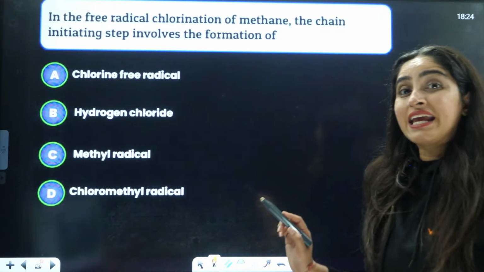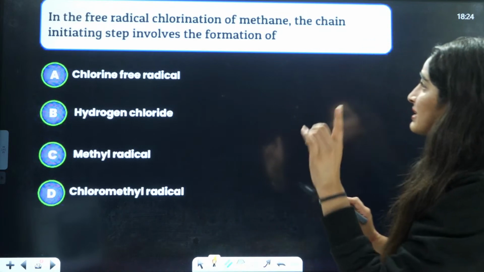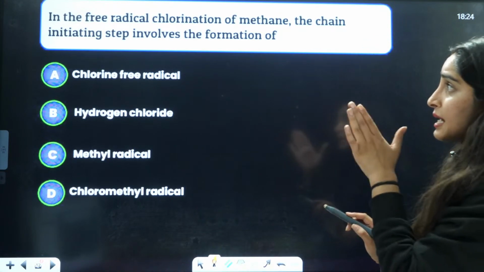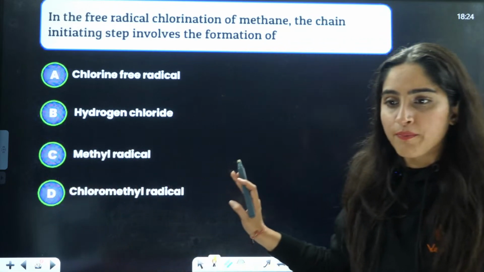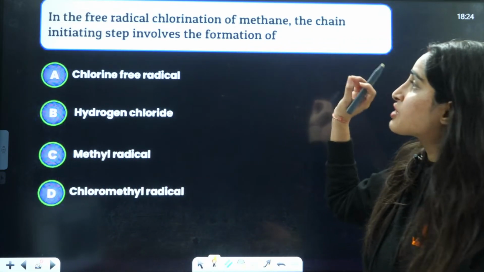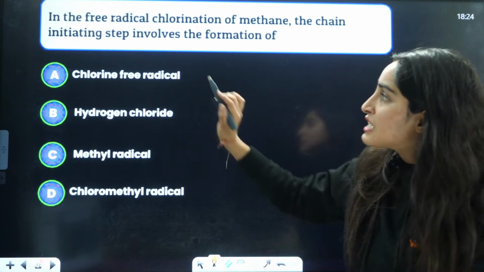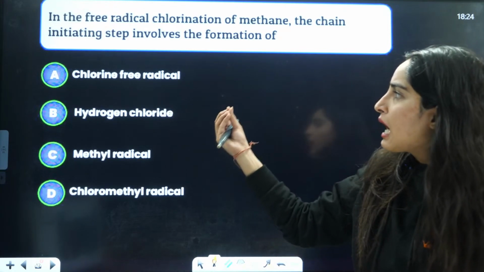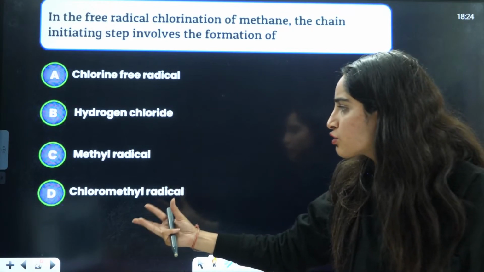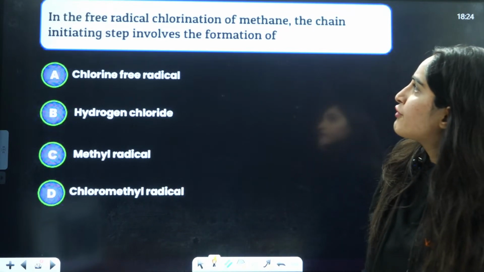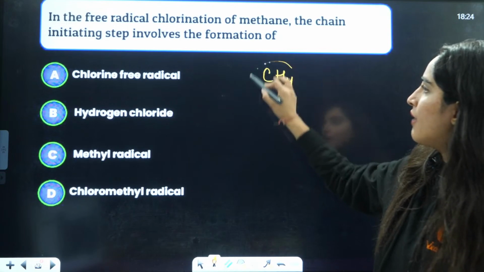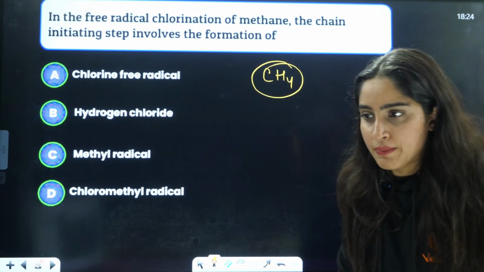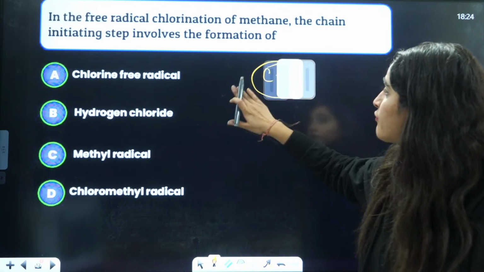Next is free radical chlorination. Now we are talking about free radical chlorination of methane. The chain initiation step involves the following. Very, very simple question, guys. The options are chlorine free radical, hydrogen chloride, methyl radical, chloromethyl radical. With CH4, which free radical will be formed?